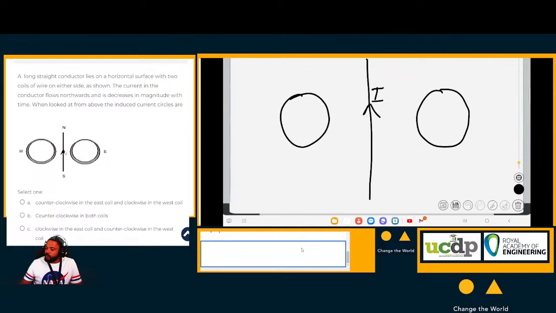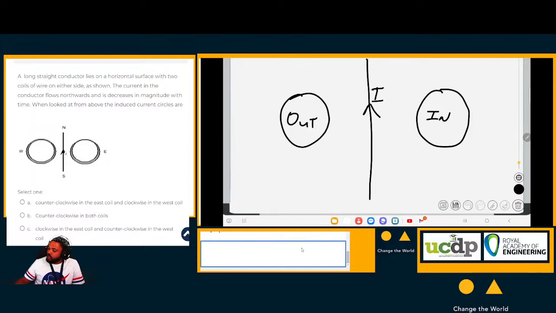If you were to use your right hand rule, point your right hand thumb upwards, then the direction of your curled fingers will be the direction of the magnetic field. So in this case, the magnetic field will go in this circle and it will come out of this coil. It will come out of that coil.